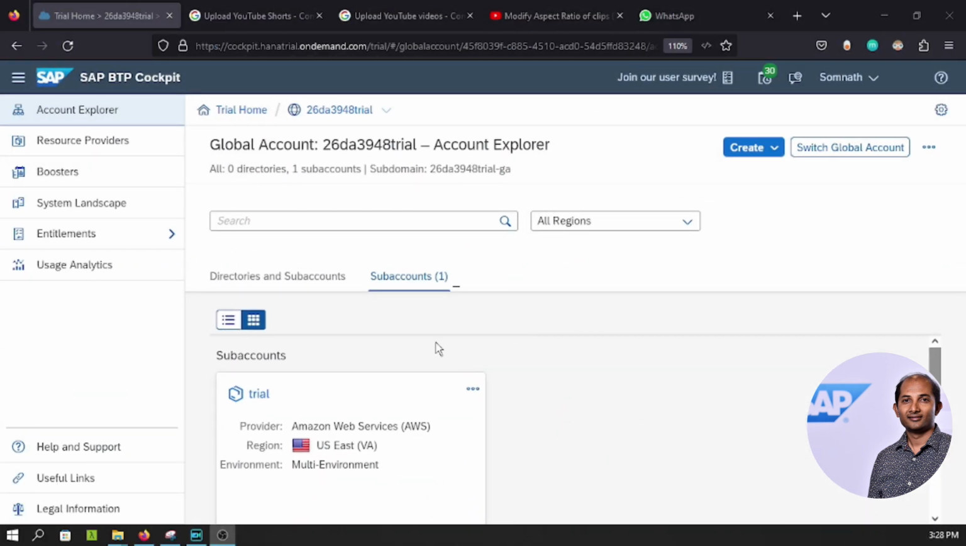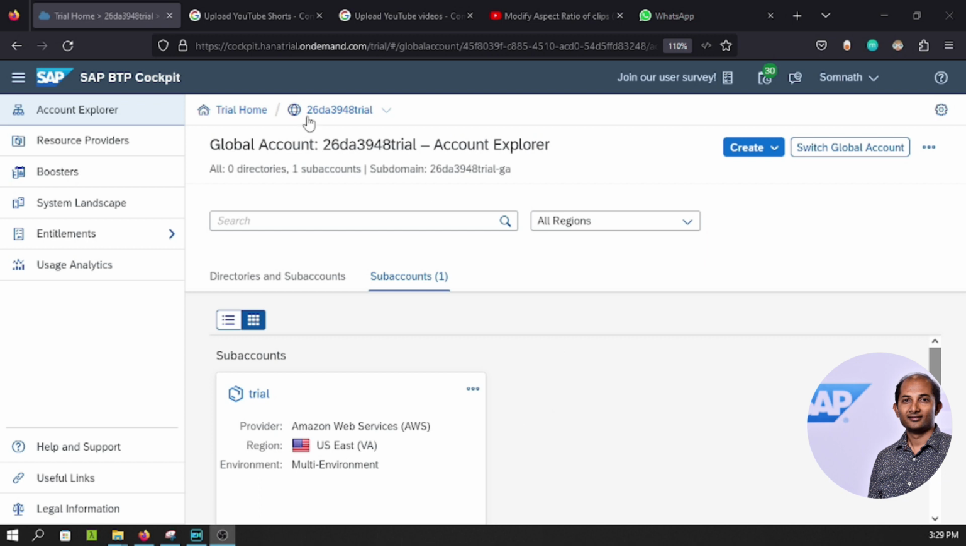So here you go in the trial account. I believe you already have the account created. If not, there are plenty of blog posts that you can follow along, or videos even, to check out how to create the trial account. So I'm not spending time over there. Now the subaccount setup, as you can see, I have selected AWS for my cloud provider, and the region I've selected as US East. That will be the recommended way to go with this journey.